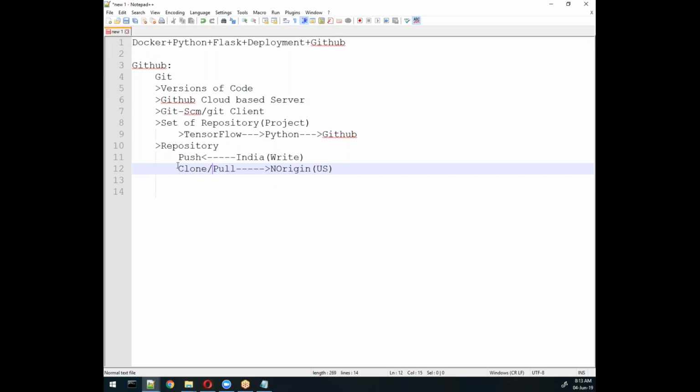First of all, what is the difference between clone and pull? Clone: the first time, we sync the code between your server and your client machine. It can be anything. That is called clone. Next time, whenever you are trying to do the same thing, you will use the pull method. Pull is a method in which we just pull the existing repository and make it sync.